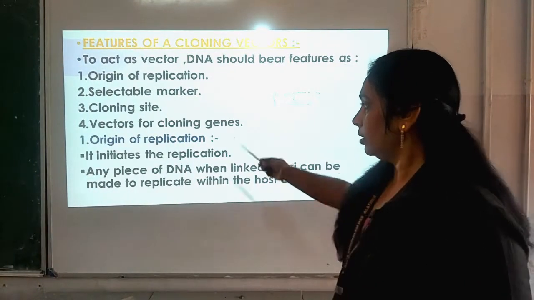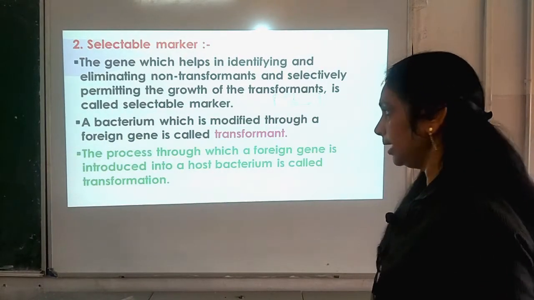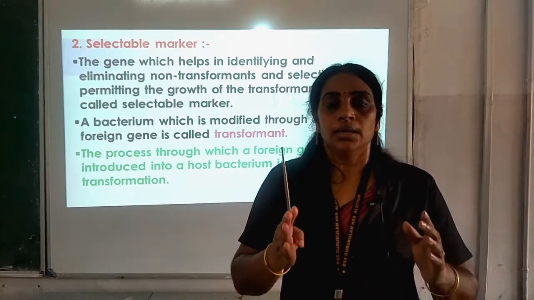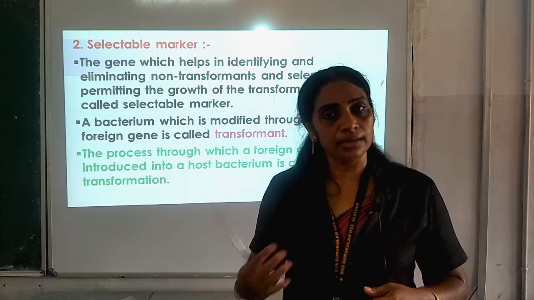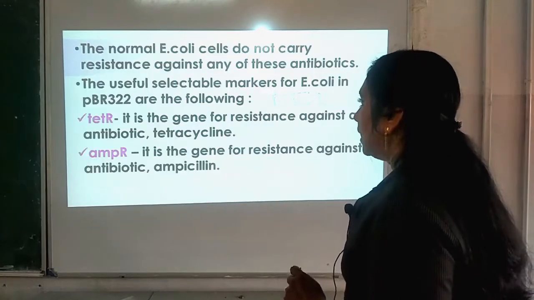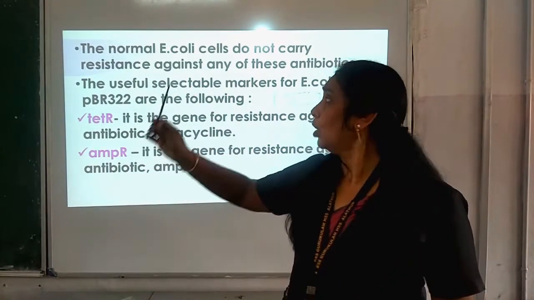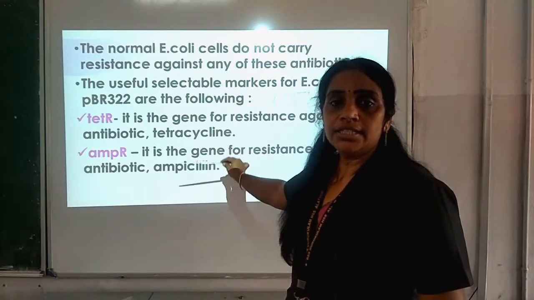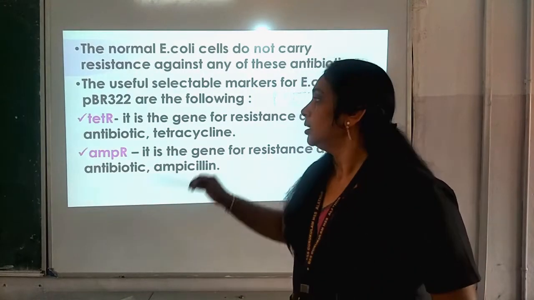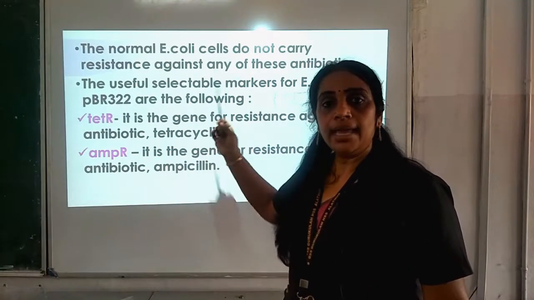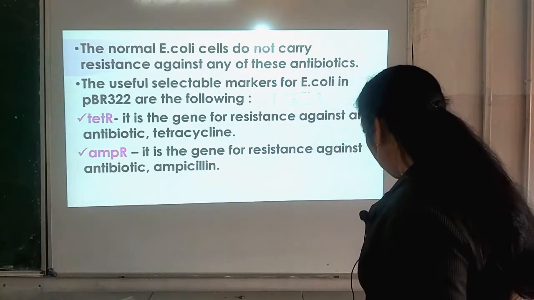In that, the first one we understood was origin of replication, and then selectable marker. In that we came to know about how the recombinants can be selected by eliminating the non-recombinants, and then we understood that in the normal E. coli antibiotic genes are not present, but in the artificial plasmid vector TetR and AmpR, the antibiotic resistance genes, are incorporated into it.